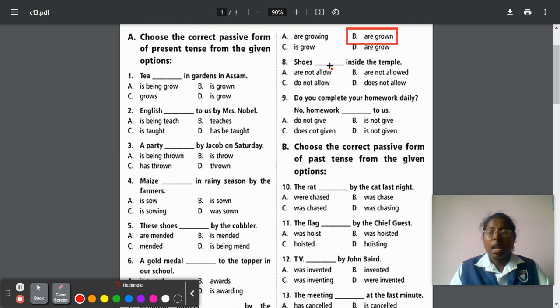Next, eighth: Shoes dash inside the temple. So not allow is the verb. While converting into past tense, allowed. So not allowed. Shoes means it is plural. So for plural, are will be coming. So are not allowed.